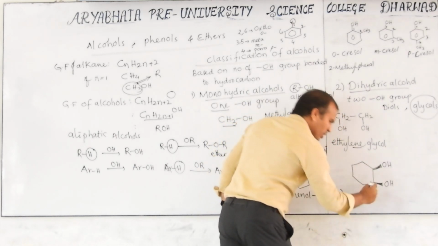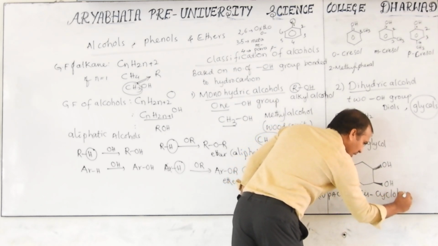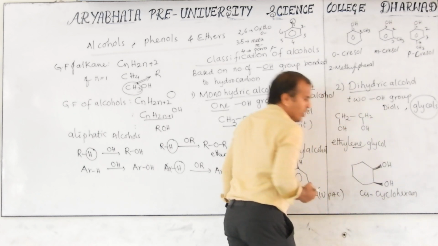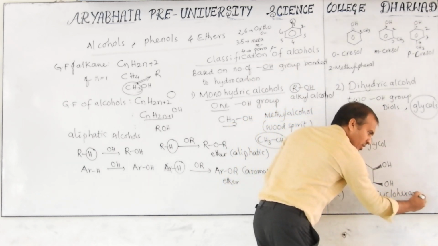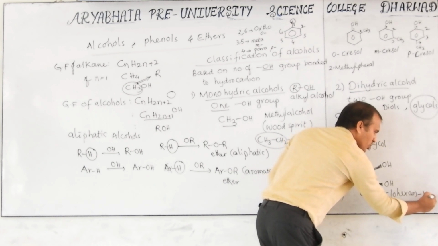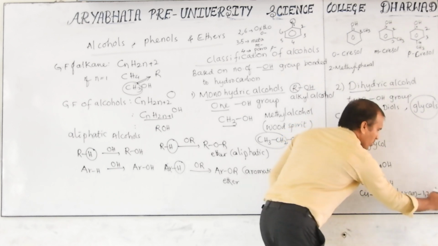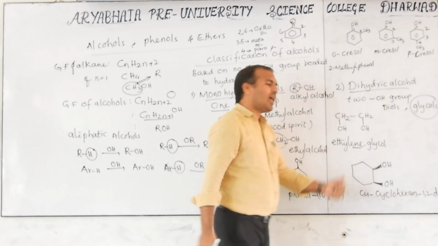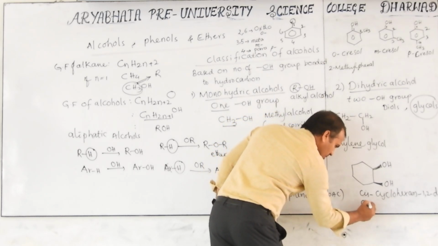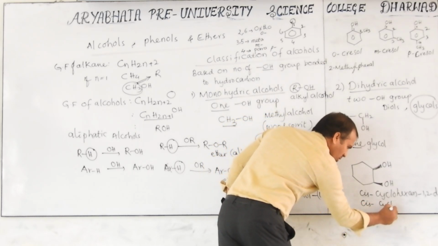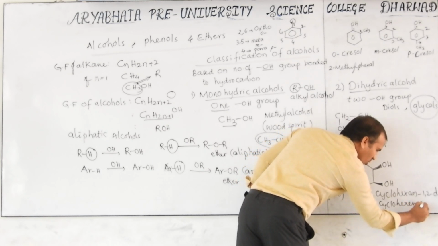This is cyclohexane. In the IUPAC name, the E will not be removed: cyclohexane-1,2-diol. Okay, this is the IUPAC name. In the common name, it is cis-cyclohexene glycol.